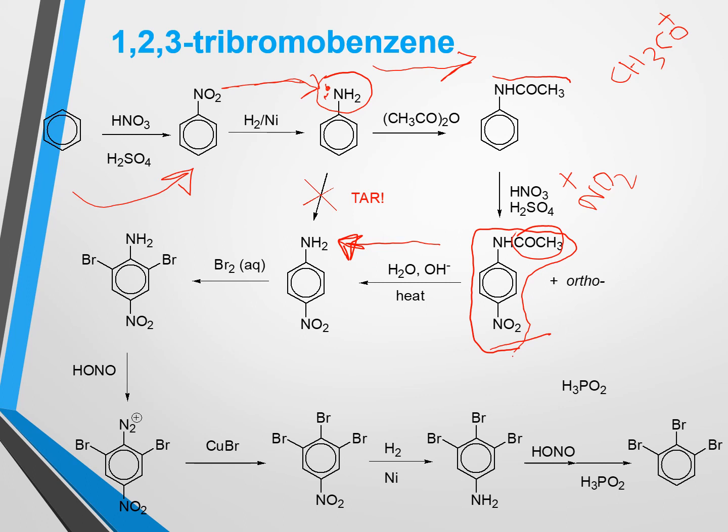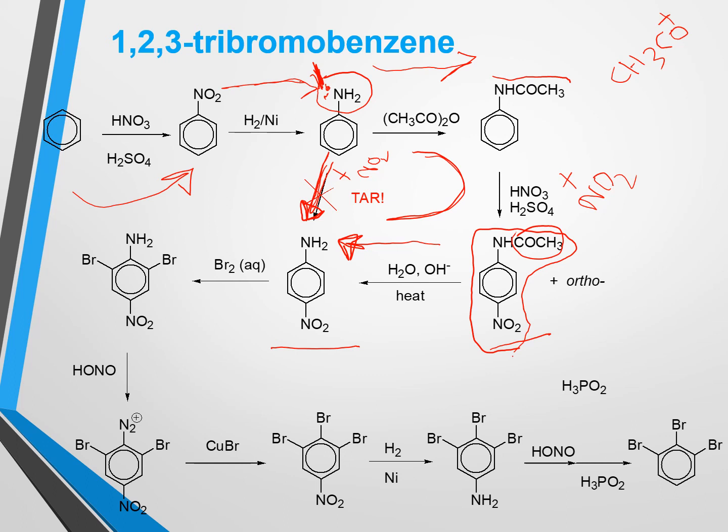Directly we cannot get this para-nitroaniline from aniline. In that case, if we do nitration, the nitronium electrophile will tie up with this amino group, that is, the lone pair which is present on nitrogen. So that's why we have to do extra three steps to get para-nitroaniline. After that we can go for bromination.